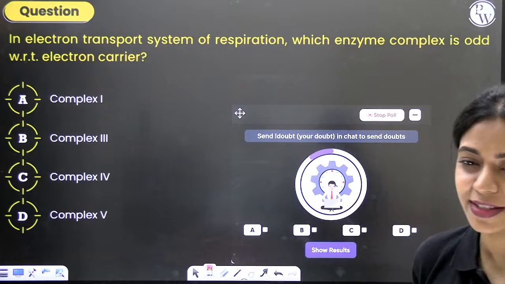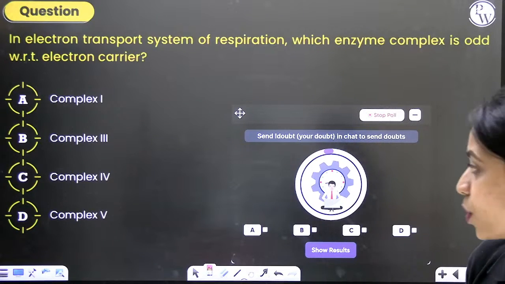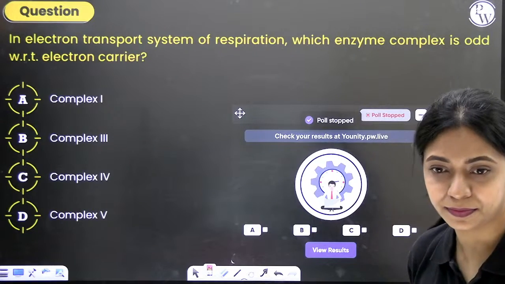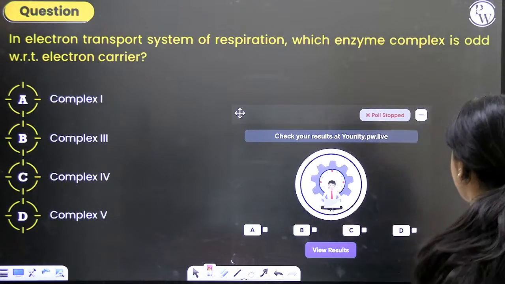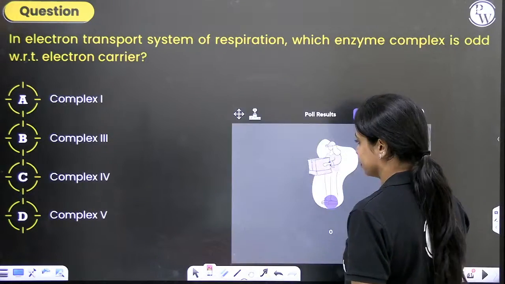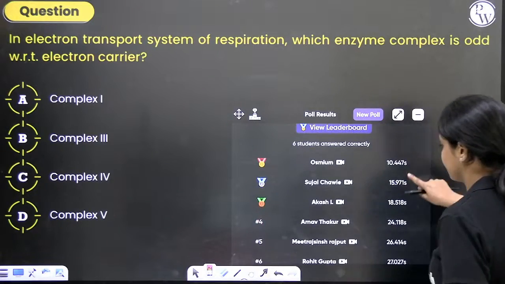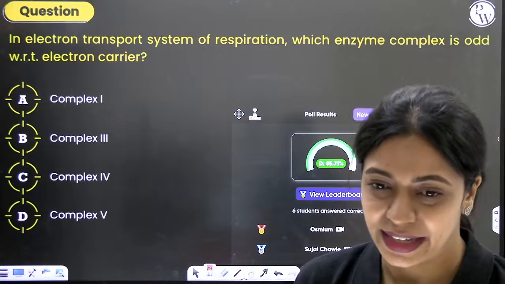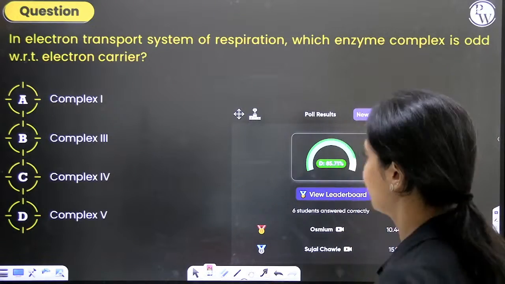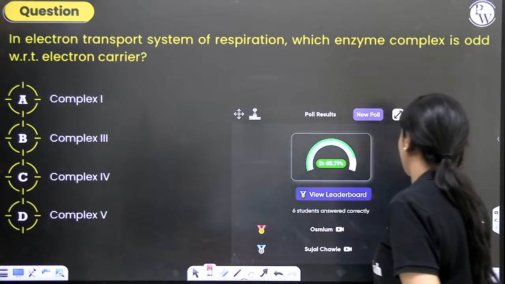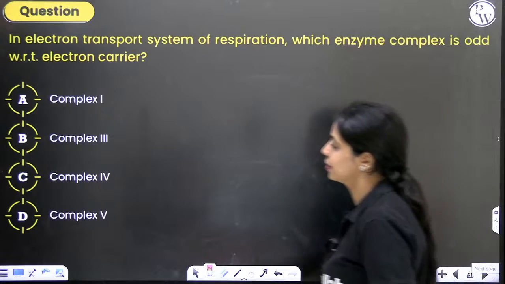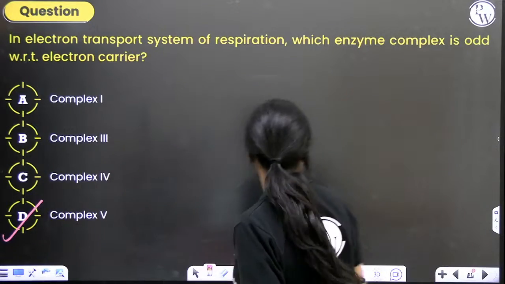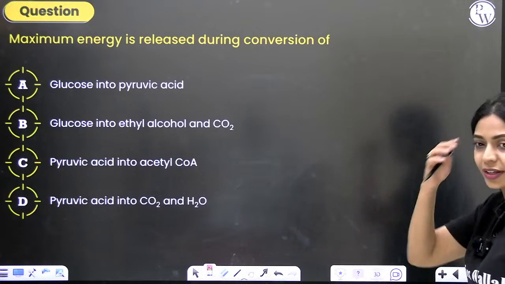What is odd about complex 5? Why is it wrong? It forms ATP, right? But it is not part of the electron transport system, right? None of its components are involved in electron transport.